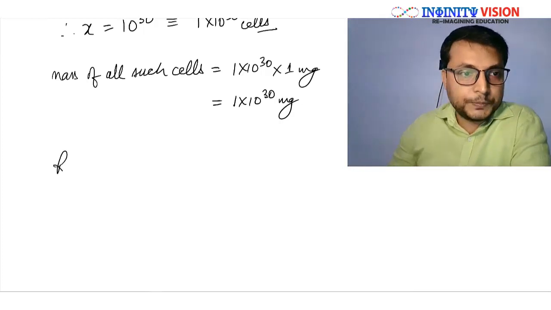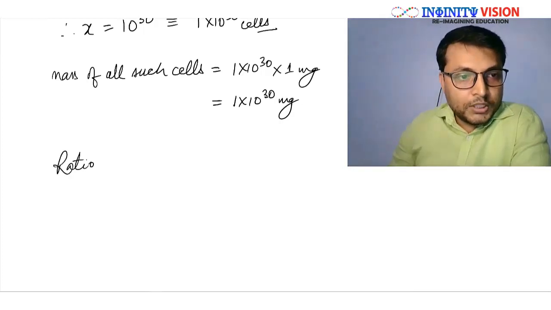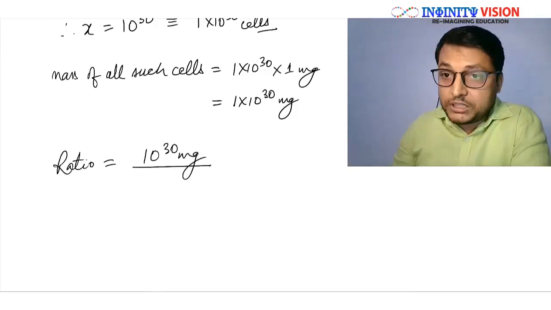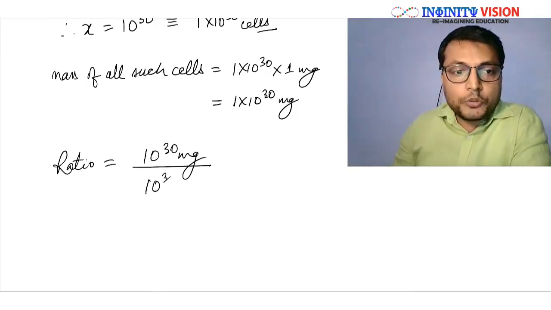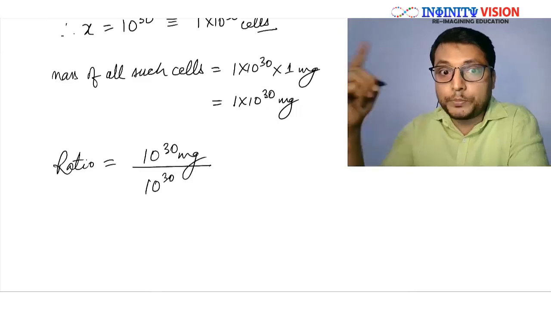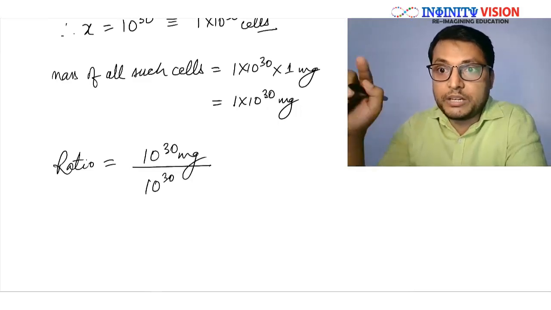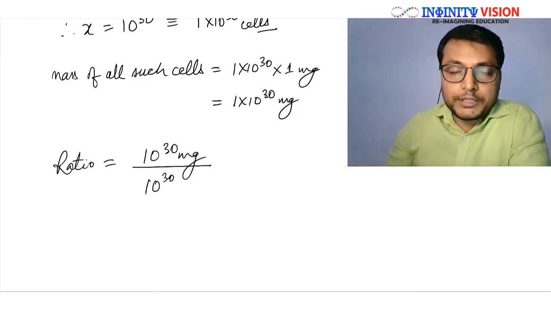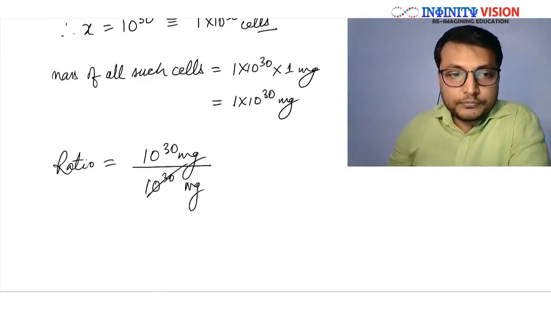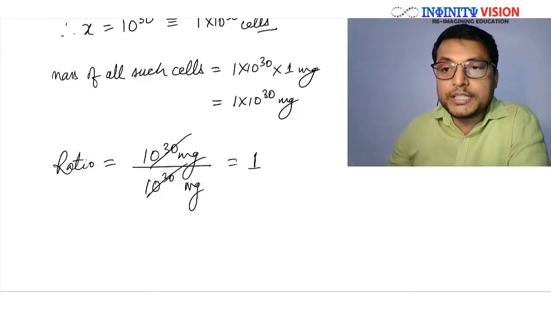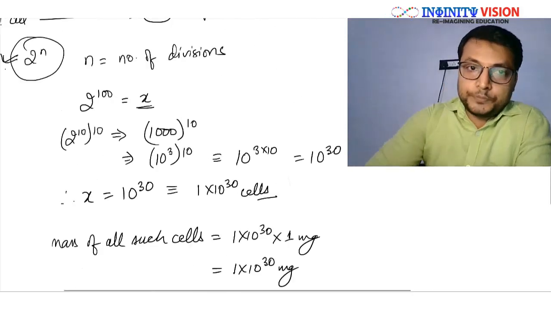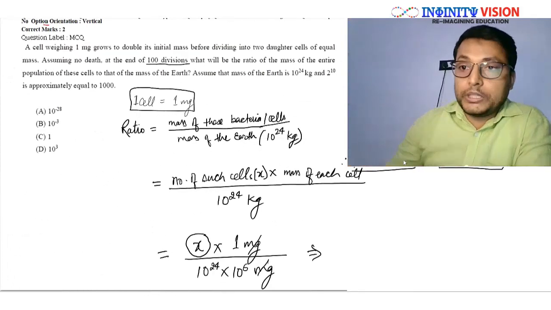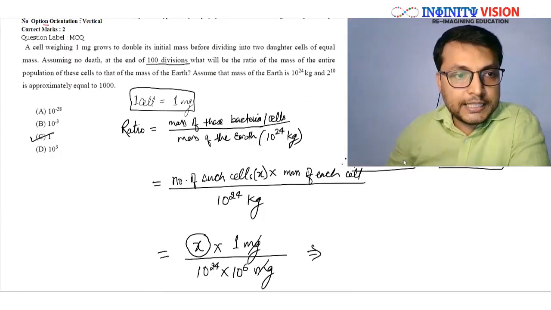We can have the ratio. Great. So the ratio would be 10 to power 30 mg, that is the mass of all such cells, upon 10 to power 30. Remember, 10 to power 24 kg was the given mass of the earth. If we convert it into mg, it will be 10 to power 30 mg. Cancelled. Obviously the ratio is 1. So what we have calculated, the ratio is 1. So the answer would be option C.